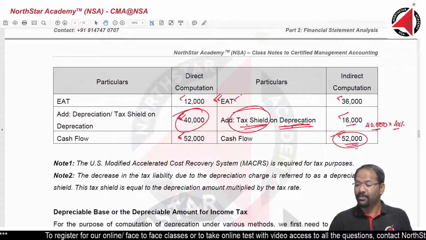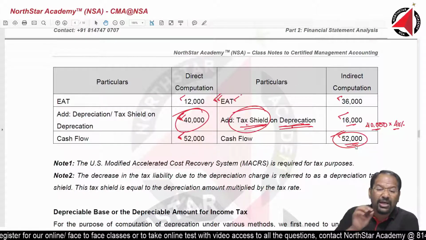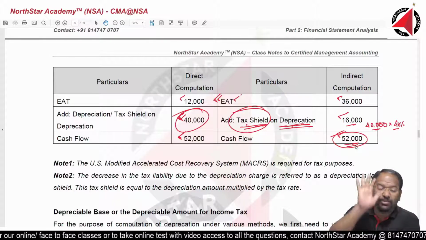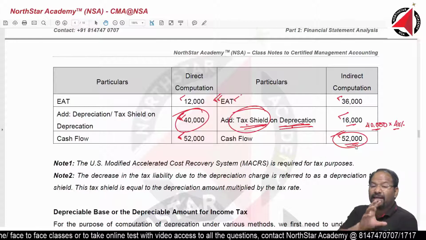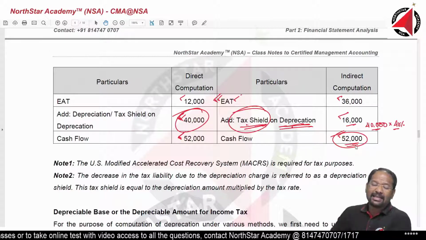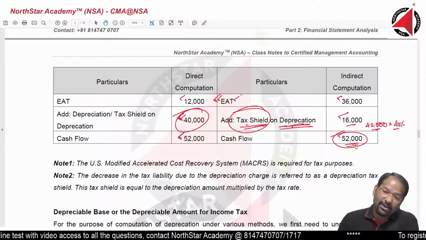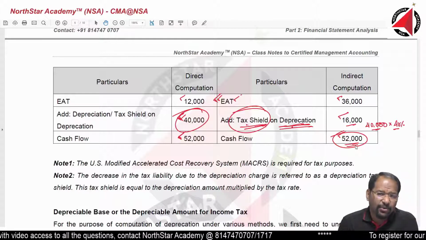Earnings after tax plus tax shield is called cash flow. You do it like the direct method, you do it like the indirect method, your eventual cash flow is going to be the same, but the question will twist you in the first format or in the second format. You should not get confused at all. Ultimately, cash flow will remain the same.